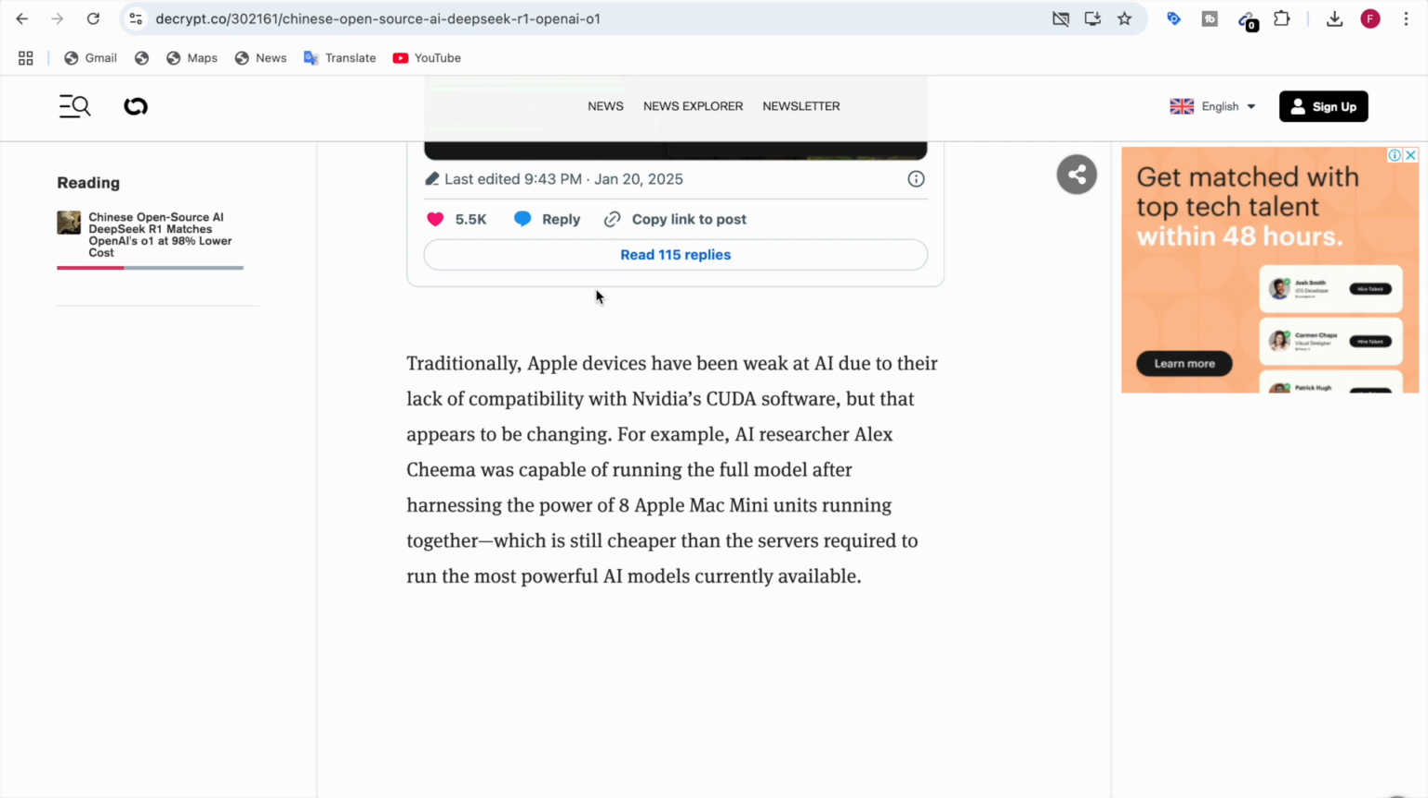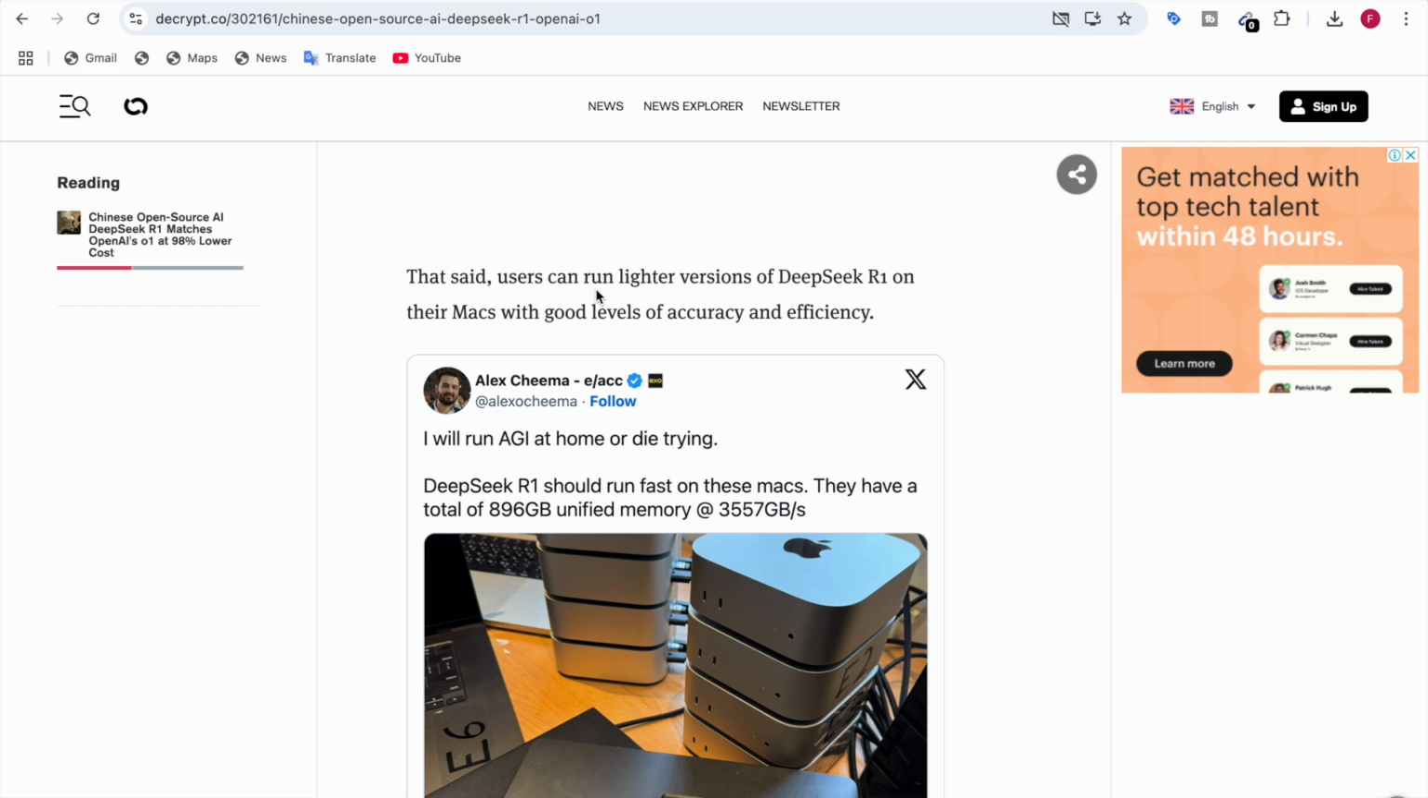For example, AI researcher Alex Cheema was capable of running the full model after harnessing the power of 8 Apple Mac Mini units running together, which is still cheaper than the servers required to run most powerful AI models currently available. And they say that users can also run the lighter versions of the DeepSeek R1 on their Macs with good levels of accuracy and efficiency.